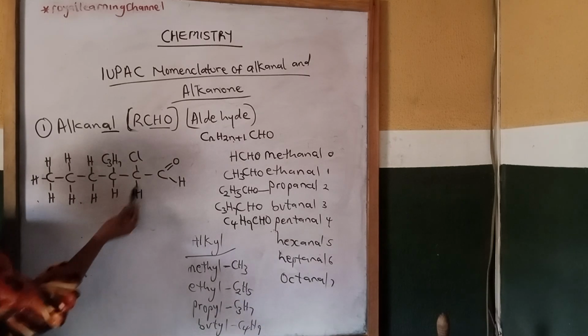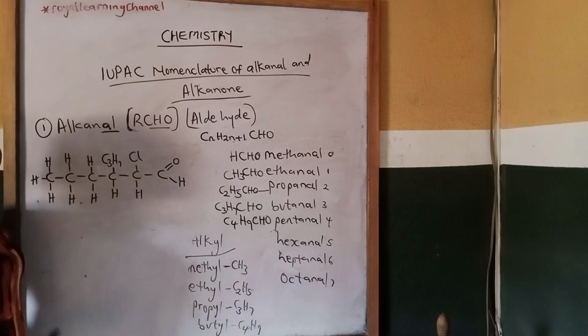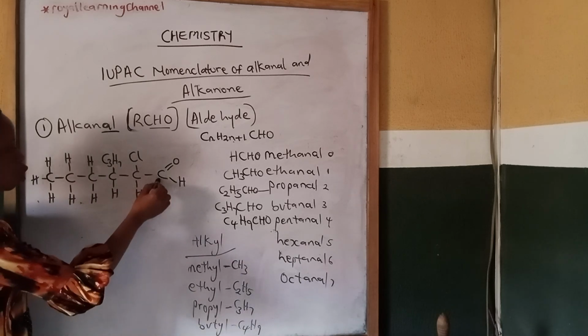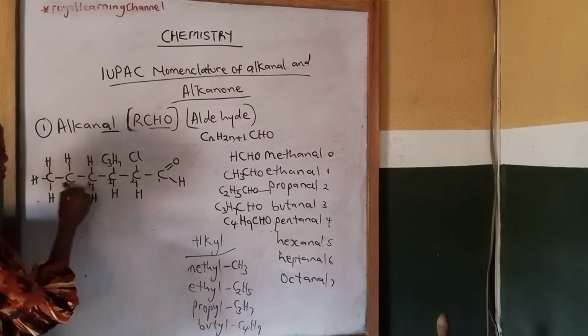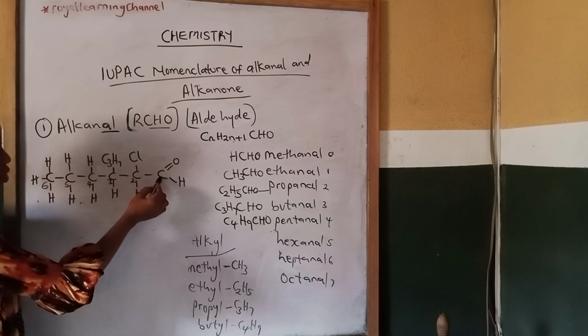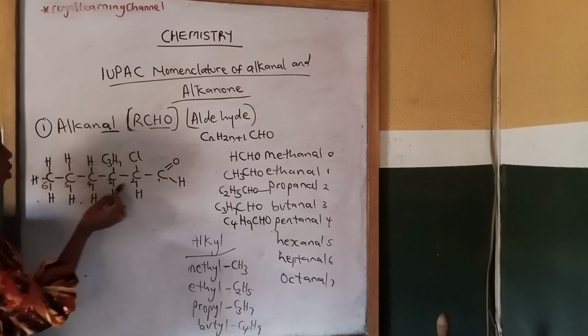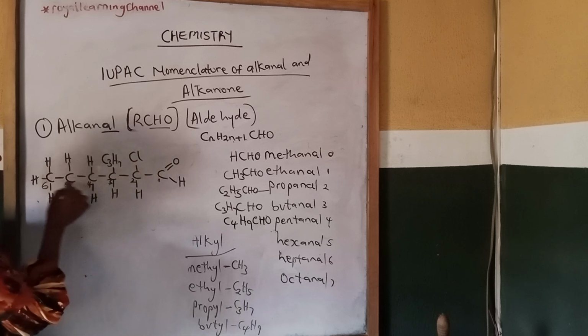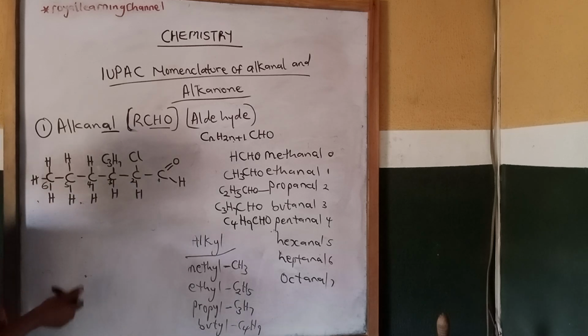Now, we have 2 different substituents from our root hydrocarbon. Let's select our longest continuous carbon chain. 1, 2, 3, 4, 5, 6. There's another chain here. 1, 2, 3, 4, 1, 2, 3 plus 3 here, that is 6. But the longest continuous straight chain will be the best.